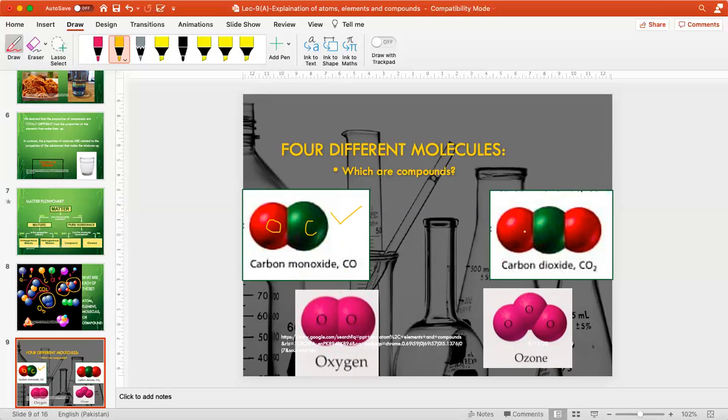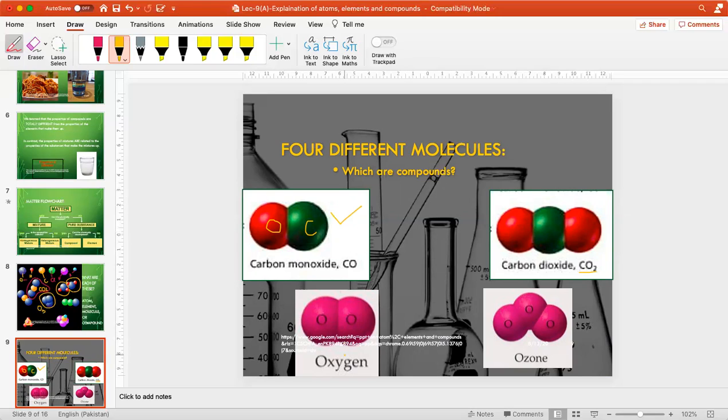Here is the carbon dioxide. So there are 2 atoms of oxygen and 1 atom of carbon. So this is CO2. So is this compound? Yes, this is a compound. Why this is a compound? Because it is made up of 2 different elements.